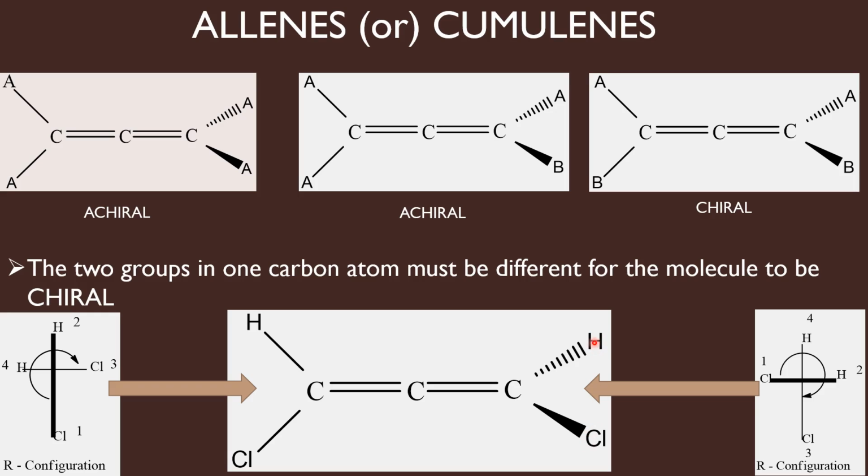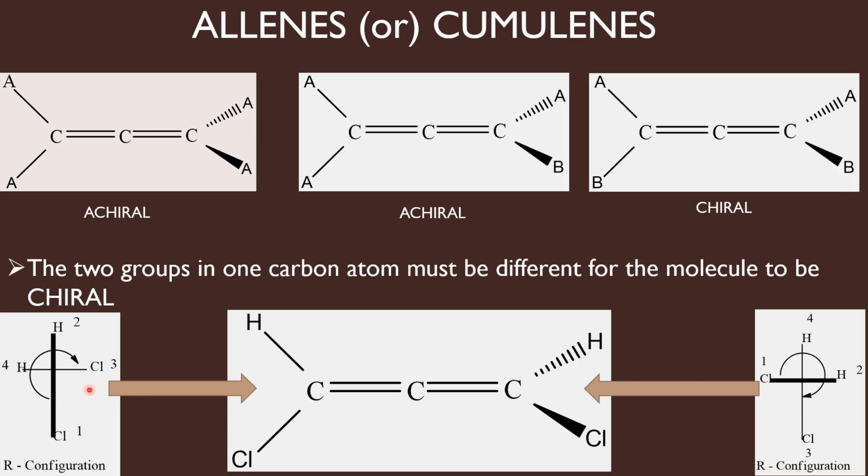So in the horizontal plane, I have hydrogen at my right, chlorine at my left. So hydrogen I have kept at the right side, chlorine at the left side in the horizontal line. And as usual, the vertical plane has hydrogen at the top and chlorine at the bottom, that I have placed in the vertical line. So there will be confusion only in placing the horizontal groups in the horizontal line.